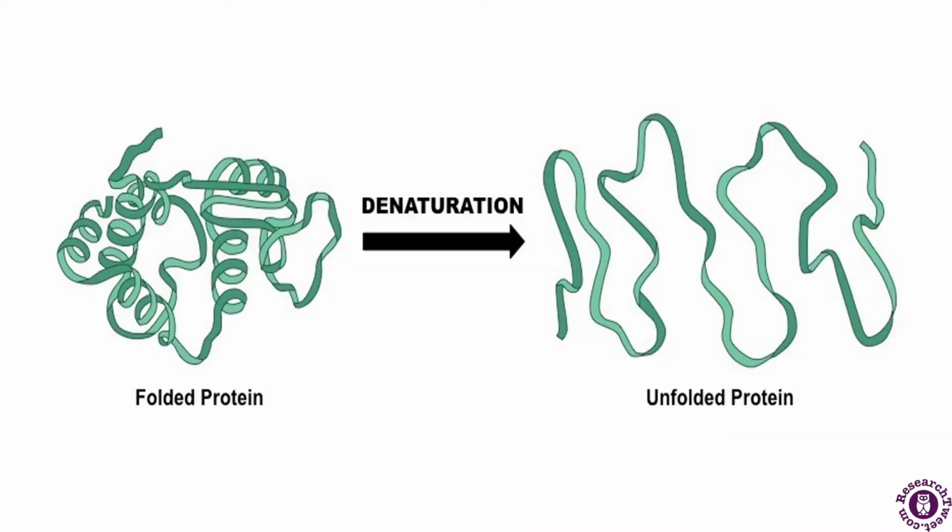So denaturation of a protein is one of the phenomena that will result in the disturbance of the stability and the structure of the protein. As you can see in this particular figure, there is a folded protein, but after the process of denaturation, that will turn into an unfolded protein.